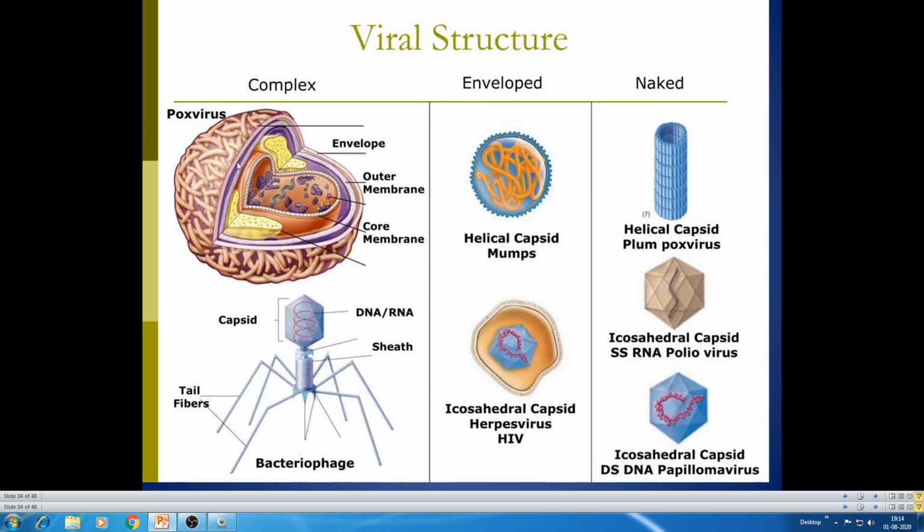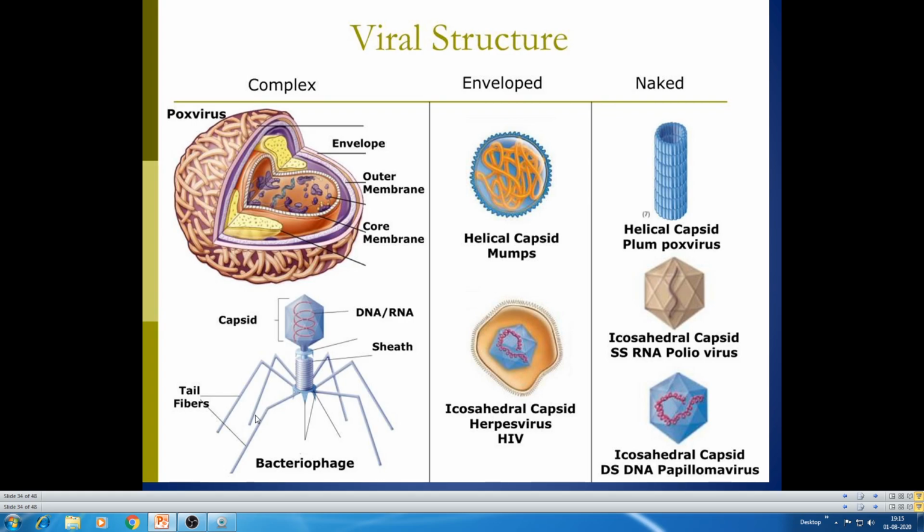See, complex viruses here. Poxvirus here has an envelope. It has a core, then an outer membrane, and inside this you can see the nuclear material. In complex viruses like the T-even bacteriophages, you can see a capsid, and inside the capsid the genetic material, RNA or DNA, then the collar sheath and tail fibers.